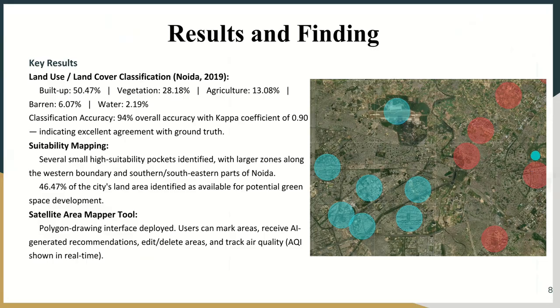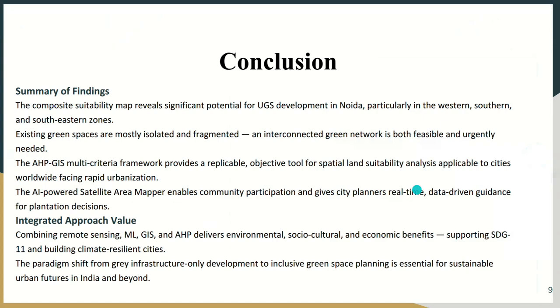And these are the conclusions which we found from our project. We found that the existing green spaces are mostly isolated and fragmented, and the AI-powered satellite area mapper which we are creating will enable the community to participate and give the city a better look, a better breath, and a better air quality.